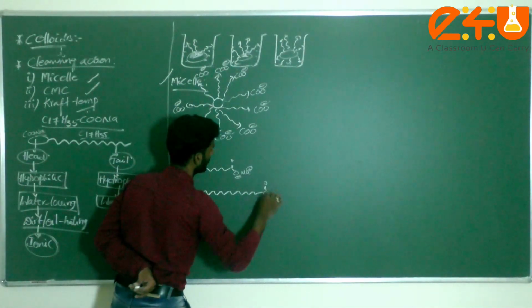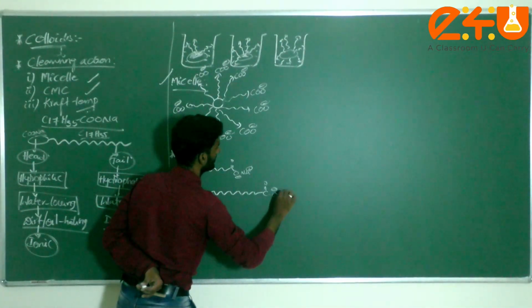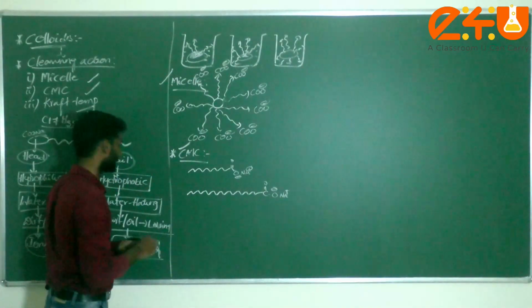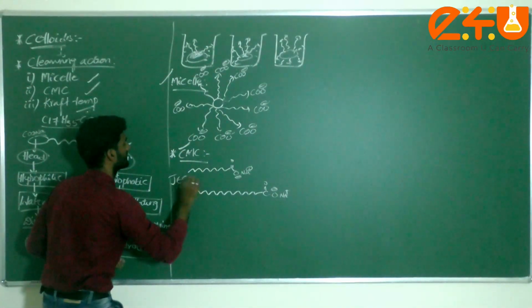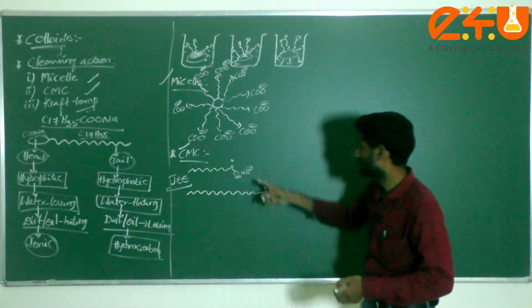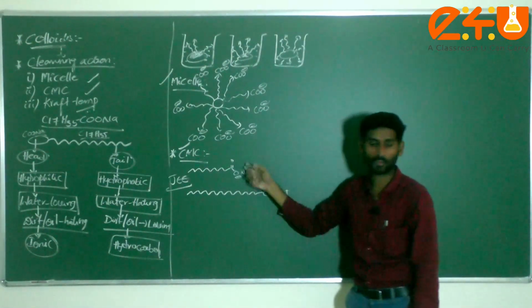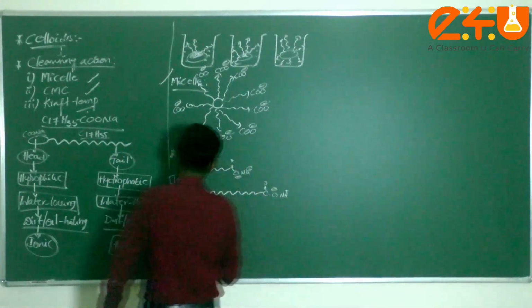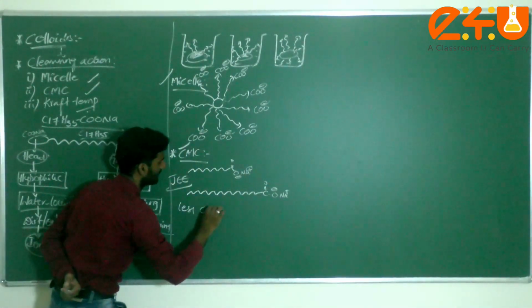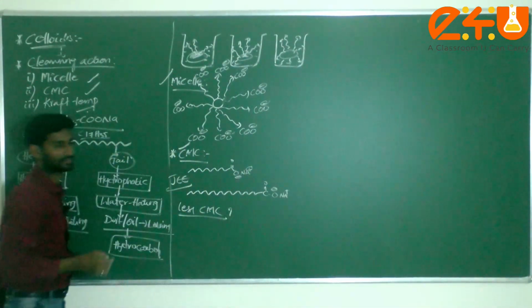This is COO⁻ Na⁺, like this. One time they asked a JEE question based on this. When we compare these two soap molecules, which one has less CMC? This is a very important question, dear students.